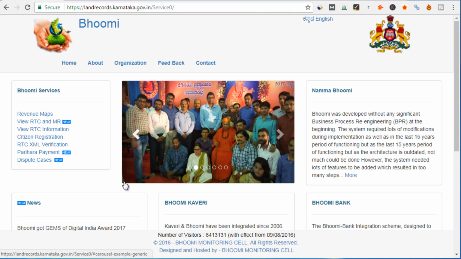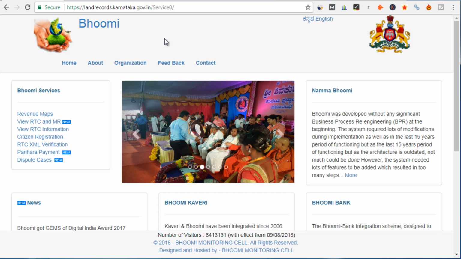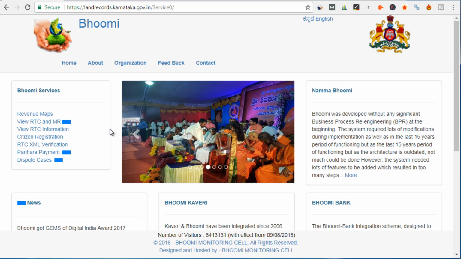Alright, to get details of any land in Karnataka, first you have to go to this website landrecords.karnataka.gov.in. This is the official website of Karnataka government from where you can get details of any land in Karnataka, right? Now let's see what are the options available here.